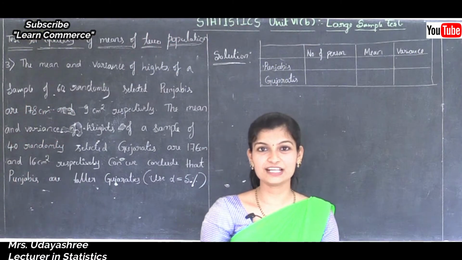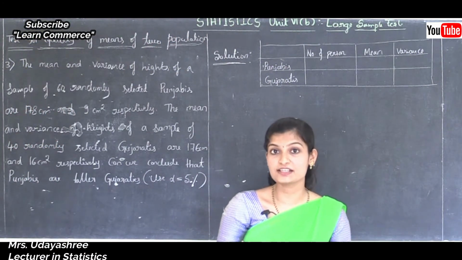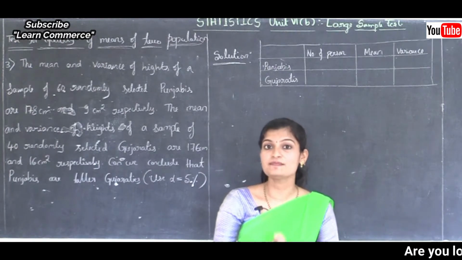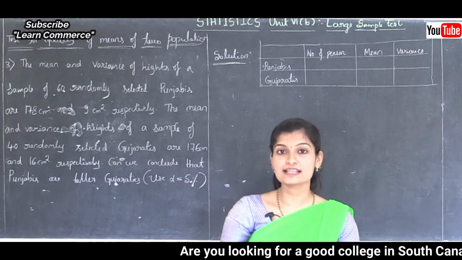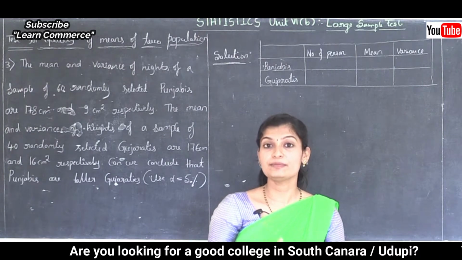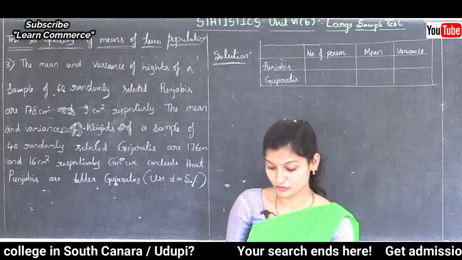Hello everyone, welcome to second PUC Statistics online classes. In the previous class we had discussed some important problems of test for equality of means of population. In this class we are going to discuss the remaining important problems of test for equality of means of population.